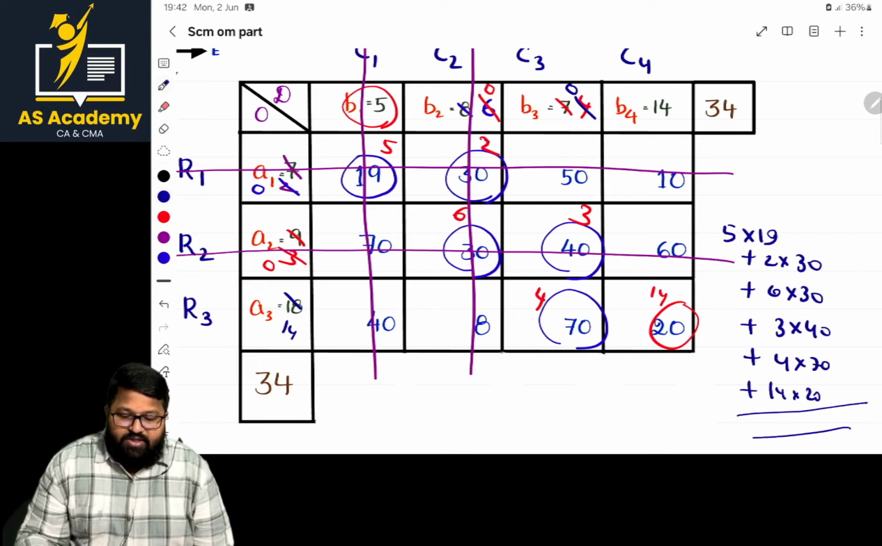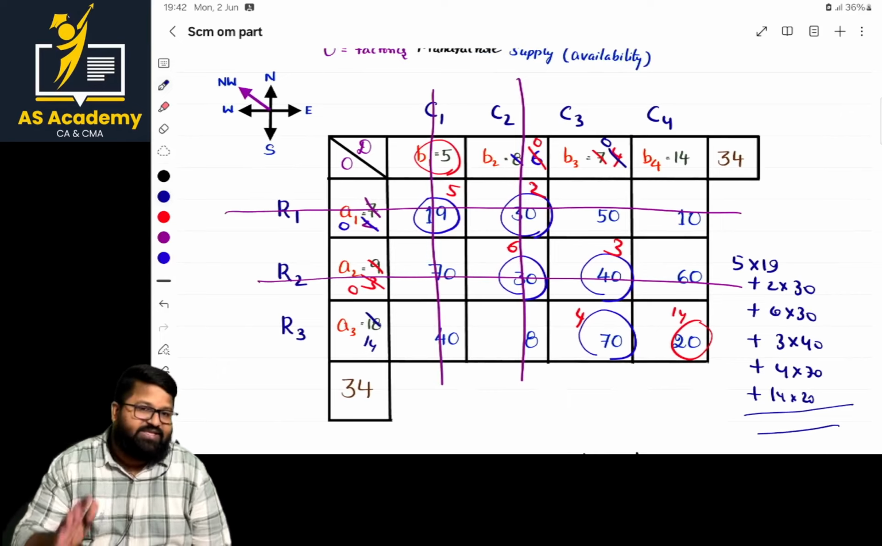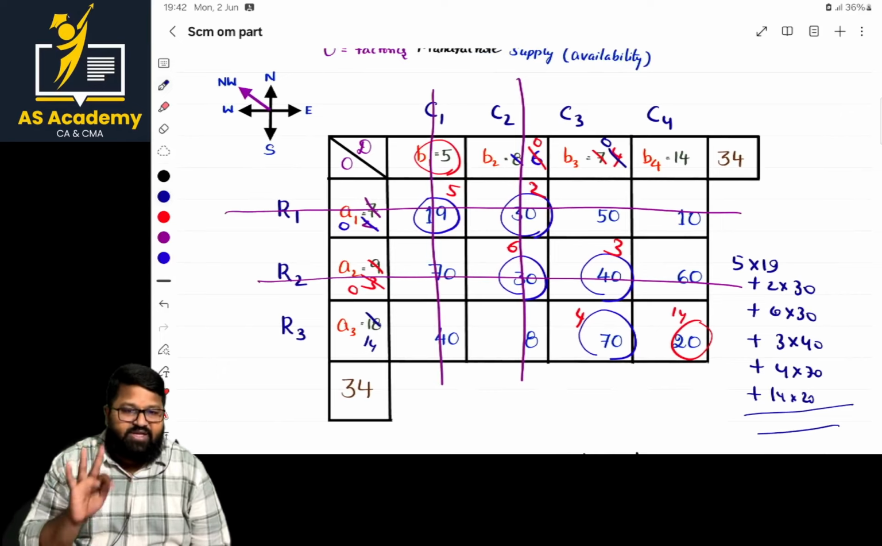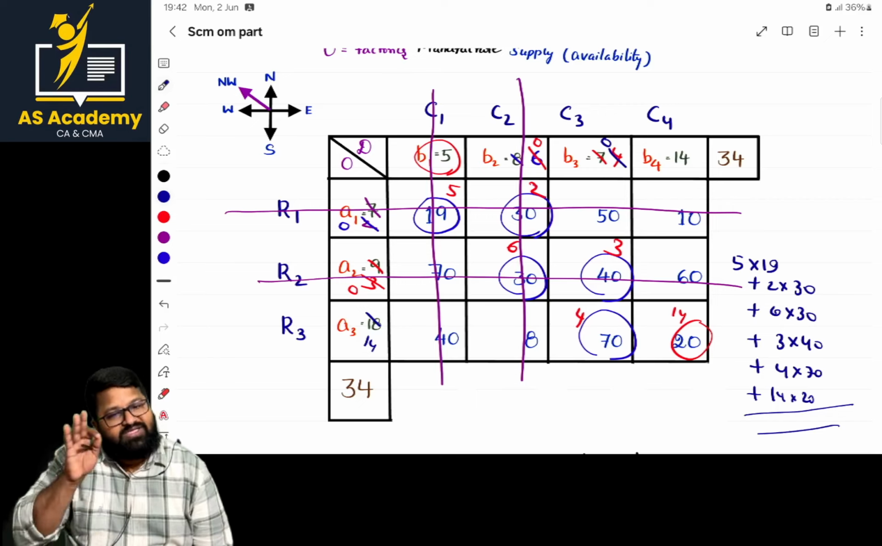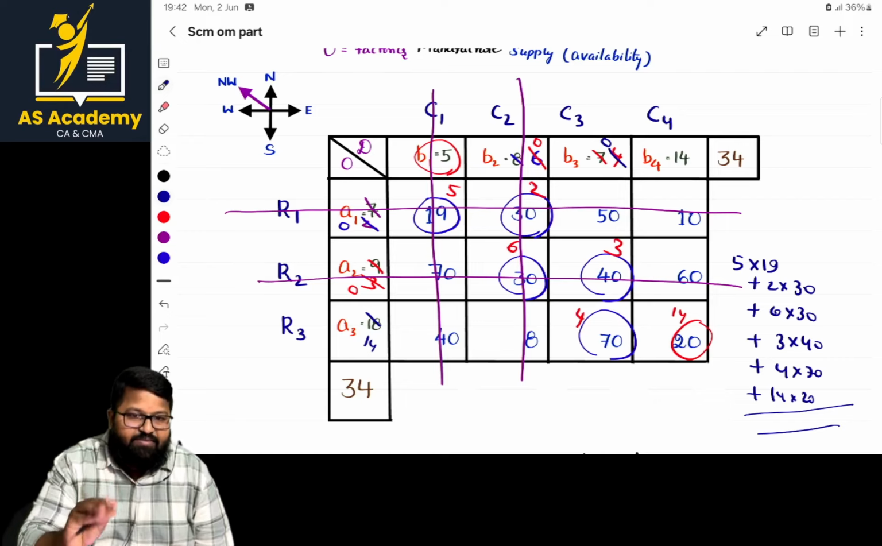Clear, ma? Sir, I am repeating the process again because the northwest corner method is easy and important. Basically for transportation, we are having three methods. If they are not mentioning anything, you can go with the last one, that is VAM. But if they are specifically mentioning something, go with the method specified there.